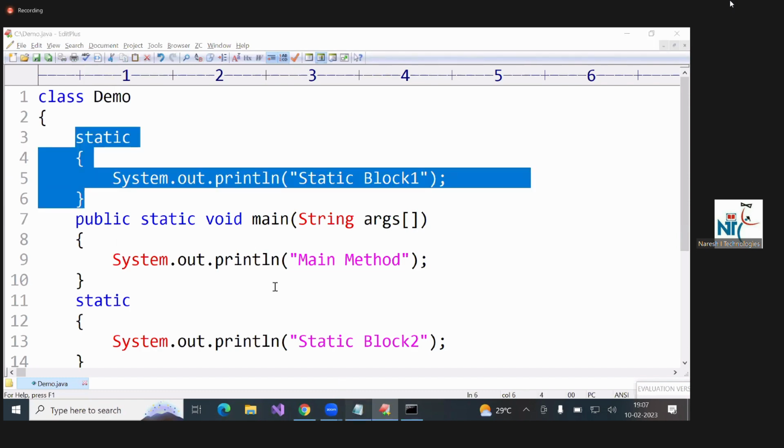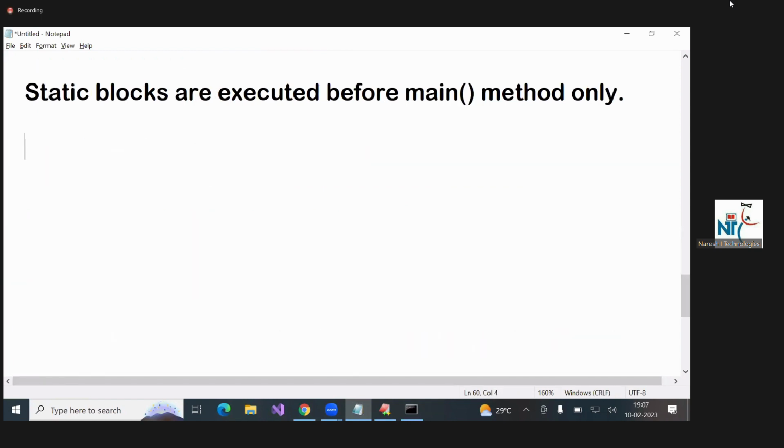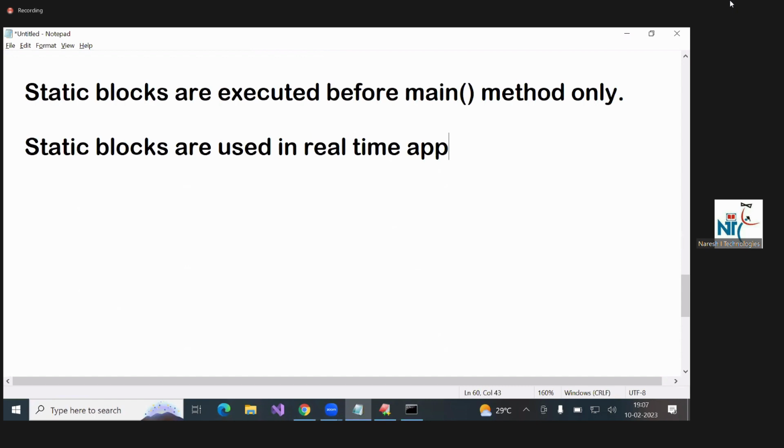Note this down: static blocks are used in real-time applications to load libraries.